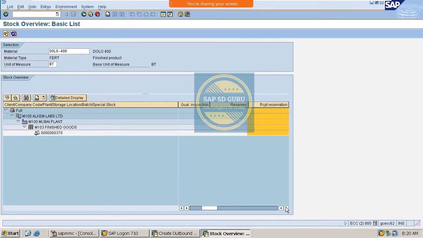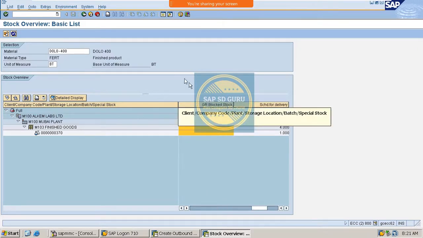Like this, we can see all the options: on order stock, consignment one, blocked stock, return stock. So the business will think where the stock has to be moved. Then they will move the stock.